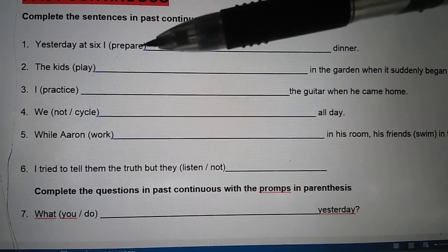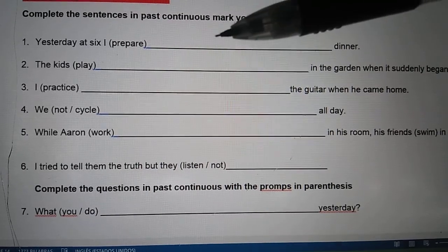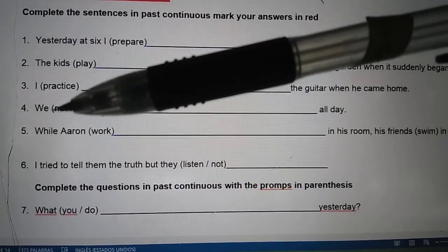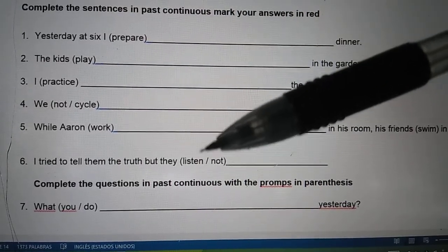We have an e, we drop it, and that's it. So I was preparing. Okay, so be careful here. This is negative. Okay, and that's it. And this is also negative.